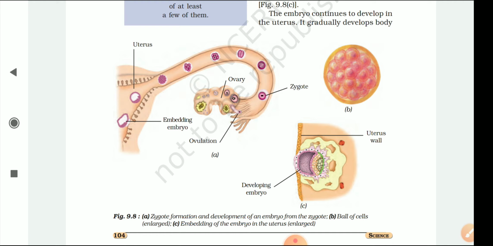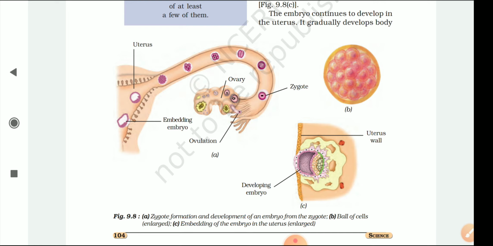Like in the case of a woman, the condition of the 5th to 6th month embryo is called the foetus, because in that case you can easily see the small eyes, hands, legs, and each and every part of your baby. So this condition is called the foetus.